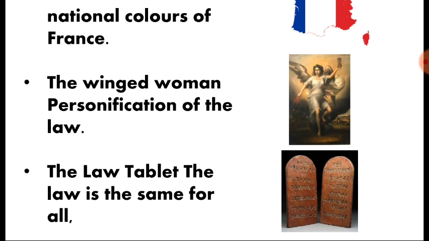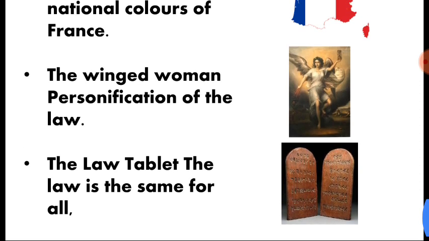So to give it a personified image, they drew a woman with wings, and in the end the law tablet, which denotes that law is equal for all. This resembles the right to equality before law: every citizen of a country, whether he belongs to the first state, the second state or the third state, the law remains the same for all.